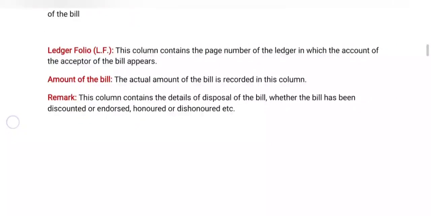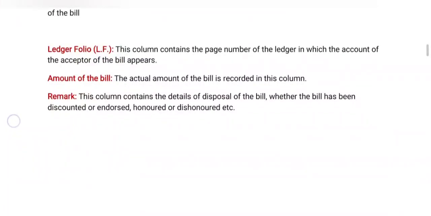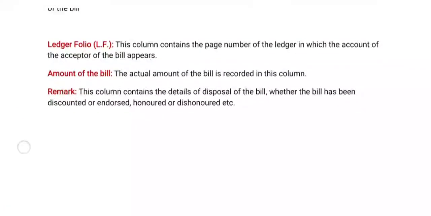Now coming to the amount of the bill. Here the actual amount of the bill is recorded in this column, the amount in the given currency. In India it is written as rupees. Now we are coming to remarks. This column contains the details of the disposal of the bill.